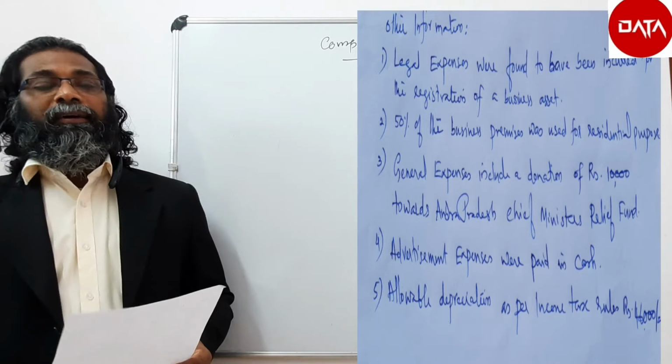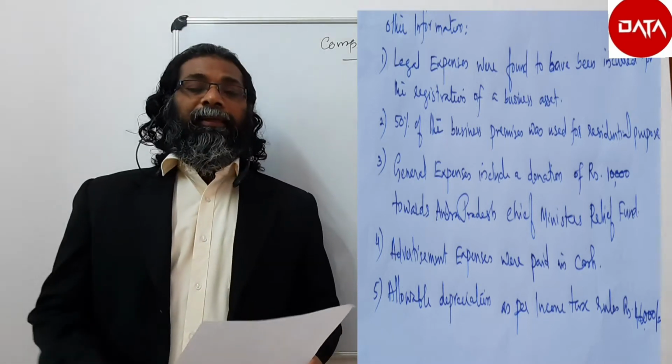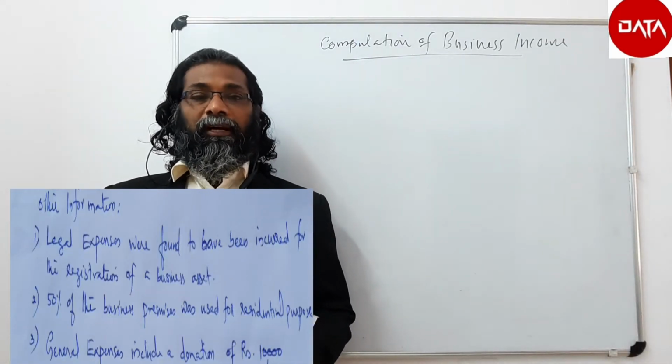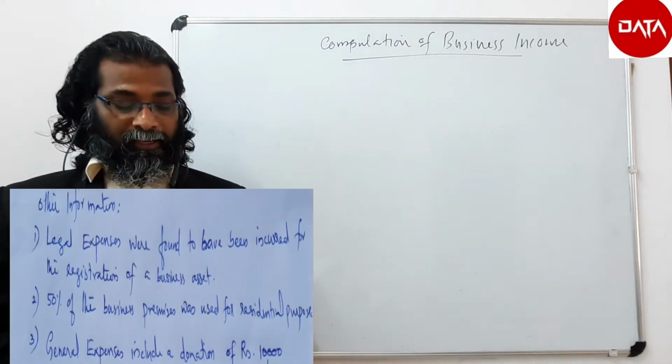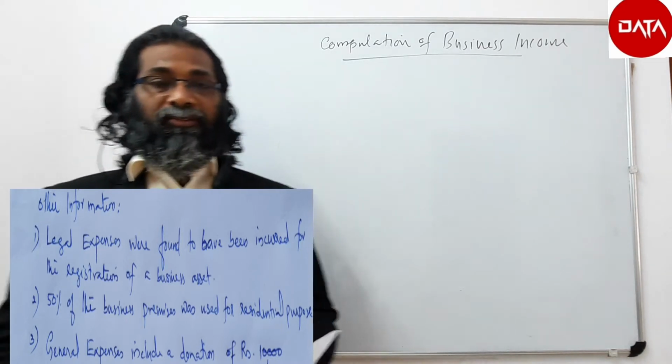Now let us try to recall whatever we learned in the theory for solving this particular problem. Here we have to start with the net profit given in the P&L account, that is 1,66,000.